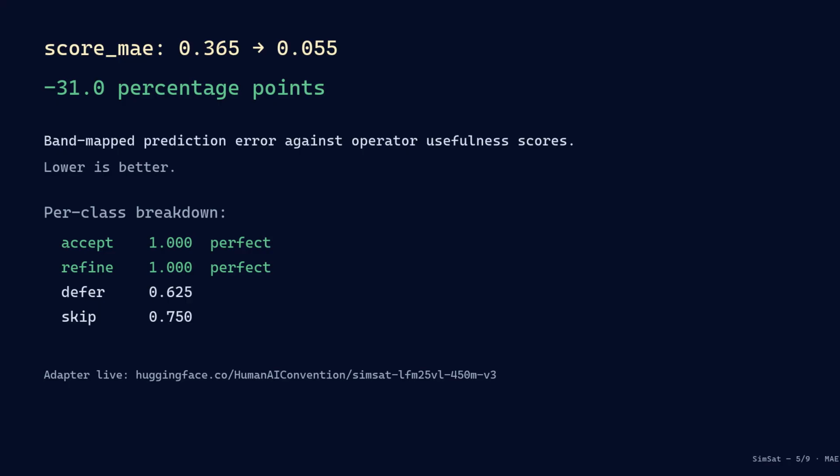The score mean absolute error drops from 0.365 to 0.055, about a 31-point reduction in band-mapped prediction error. Per class accept and refine appear perfect. The adapter is now hosted on Hugging Face under an Apache 2.0 license.